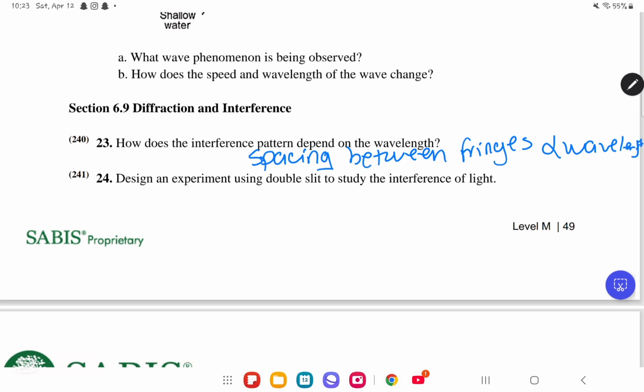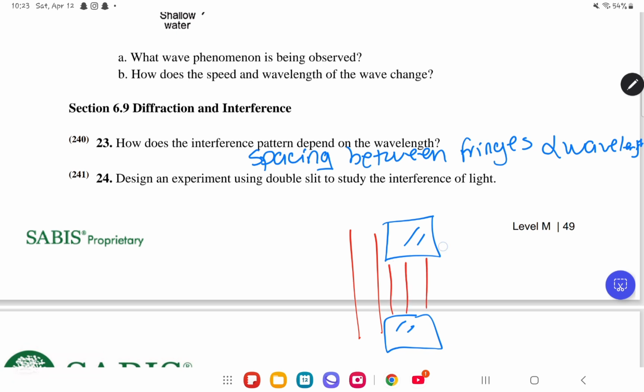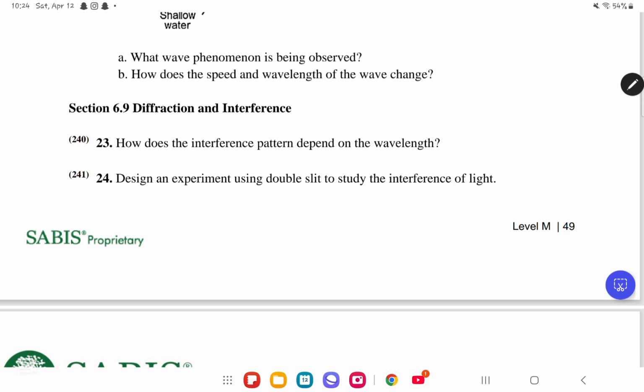So the interference pattern will depend on the wavelength. If you have, like, a stone and a stone, and the wavelength is this small, no diffraction will happen, no interference will happen. However, if you have it big, then it's going to be something like this, so diffraction will happen.